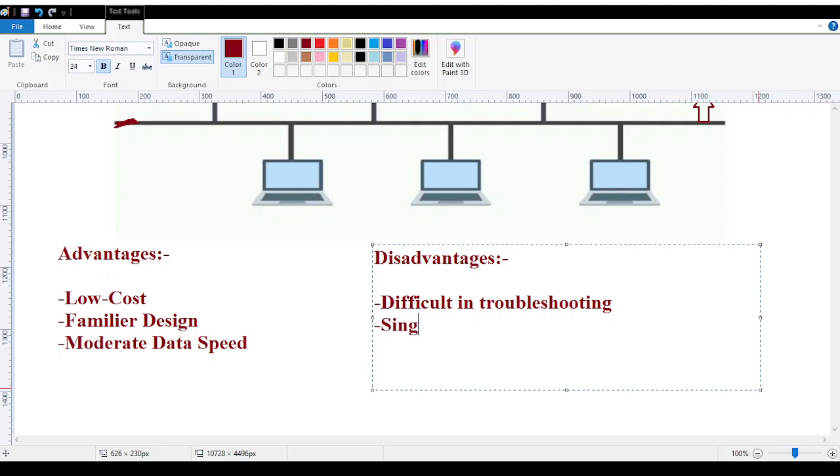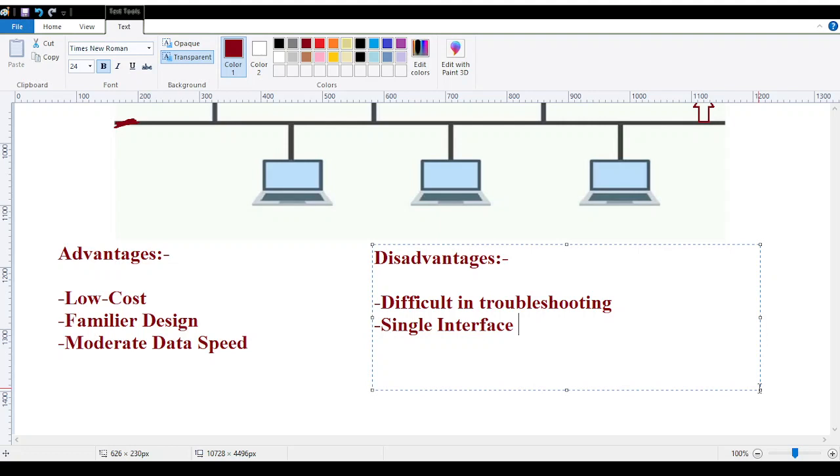After that, we have a single interface. What is the meaning of this single interface? It means you have only one interface where all the connections are going to form, not another one. You have only one cable, known as the backbone cable.